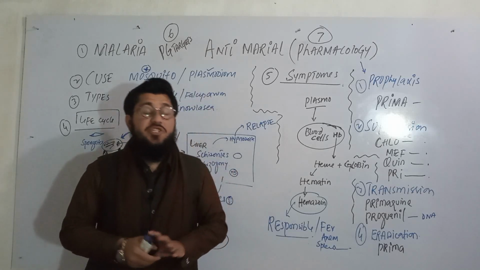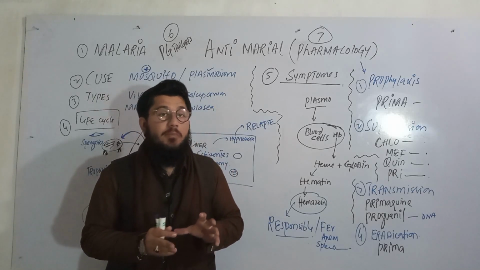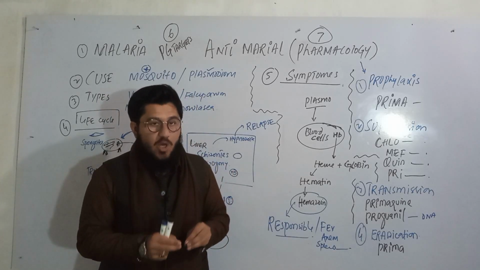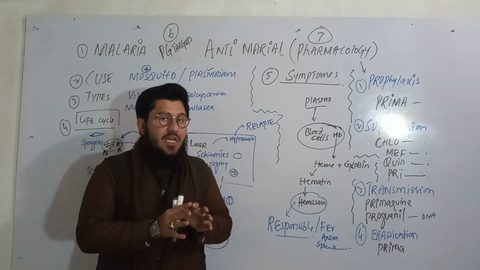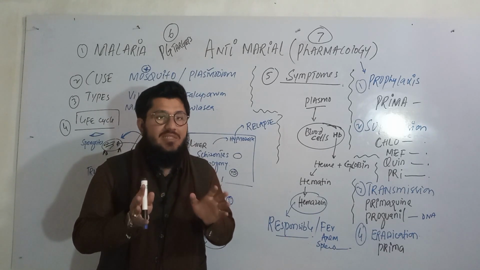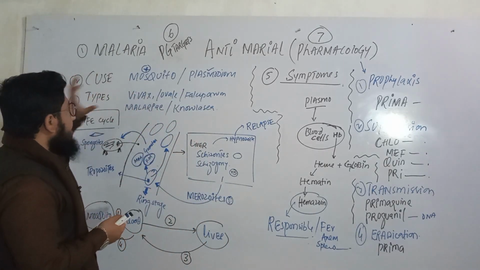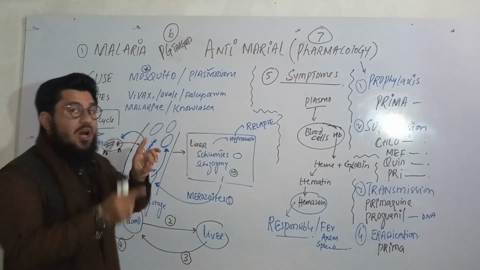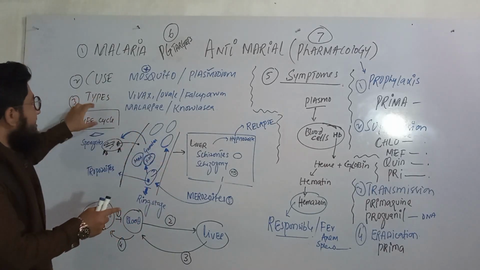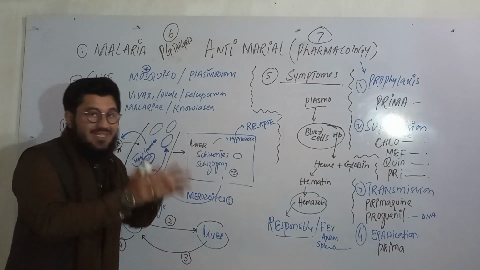The topic under discussion today is going to be malaria, and this topic is going to be explained in a very simple and easy way. How? Very simple, just concentrate. Today we'll talk about malaria, the cause of malaria, and the types of malarial parasites.